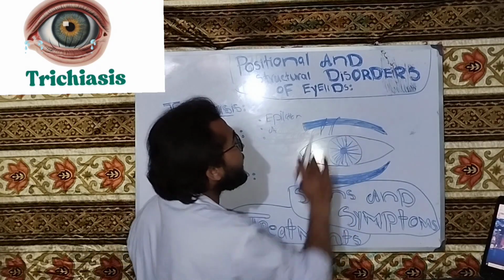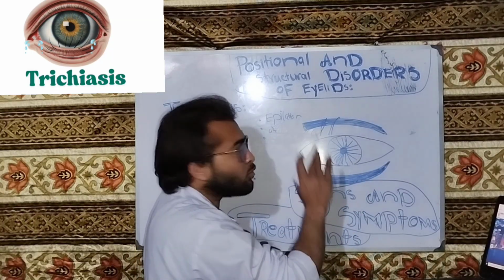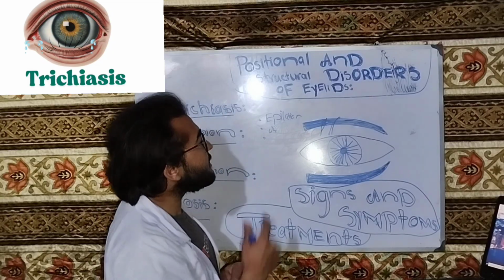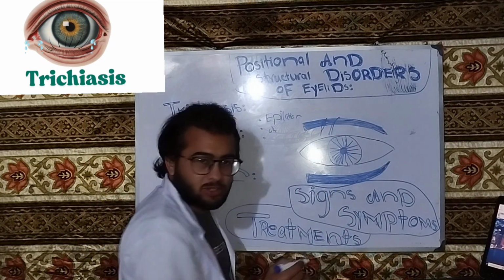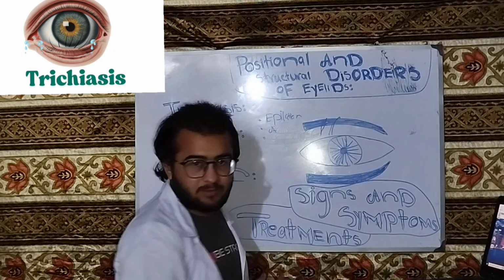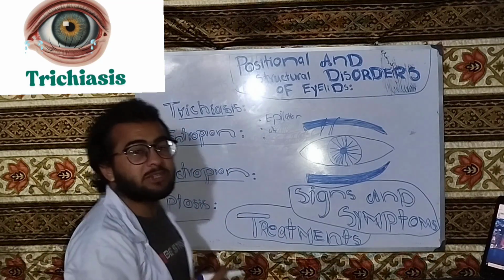Before treatment, to prevent the irritation, photophobia, and lacrimation, we can also use contact lenses. The surgical option for trichiasis is the removal of the abnormal portion. We will remove this abnormal portion of the lid margin. So this was about trichiasis.